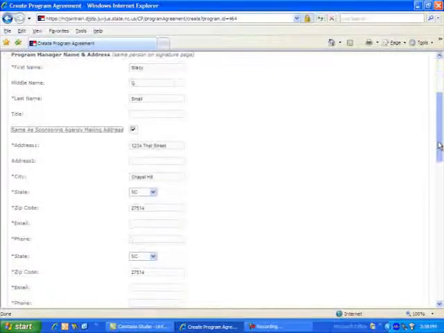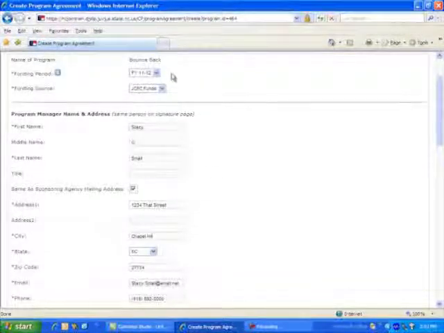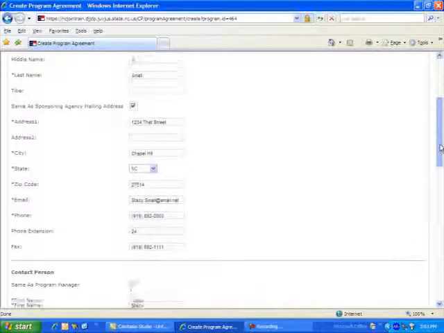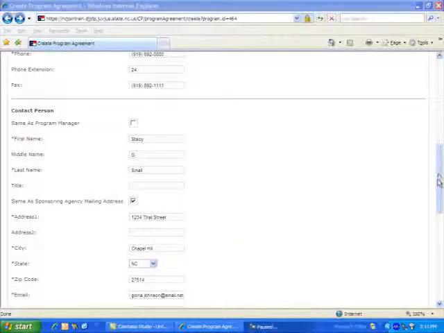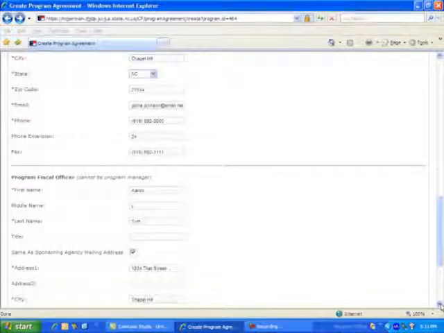Notice that the information pre-filled is the same as the sponsoring agency mailing address. Now that we have entered the information regarding the funding period, the funding source, and information about the program manager, the contact person, and the physical officer for the program, we are ready to save our information. Scroll down to the bottom of the screen and click Save.